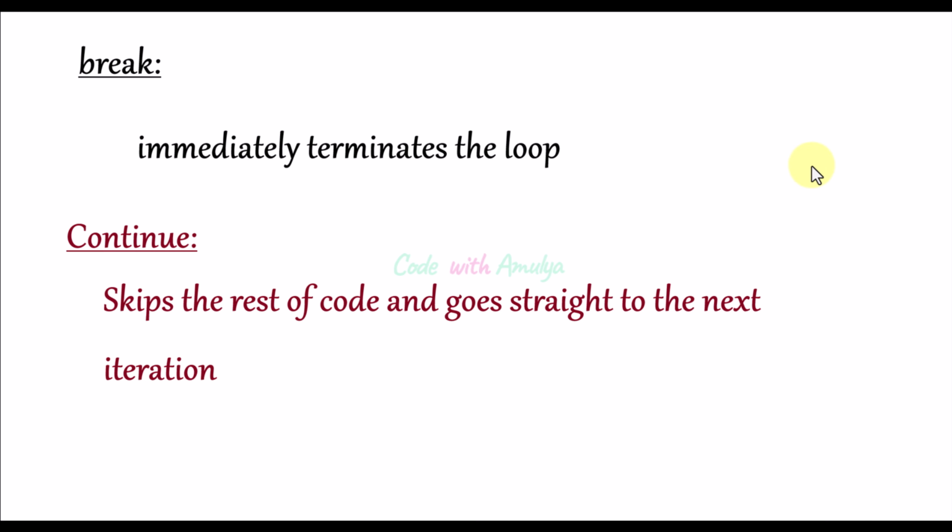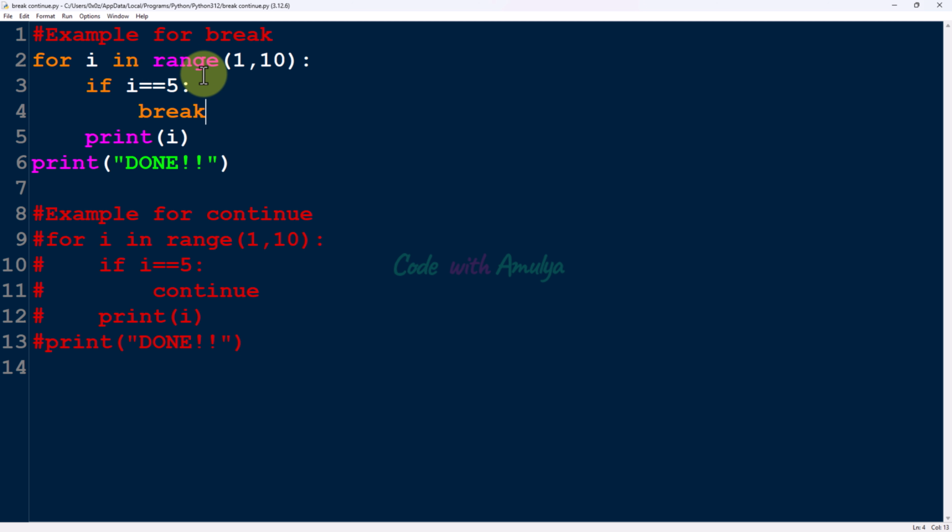Let's take an example. Here is the example for break. Here we'll use a for loop first and the range function to generate numbers from 1 to 9. And if i becomes equal to 5, when i is 5, we'll execute the break statement. Otherwise, we'll print the number, and next, outside the loop, we'll print this message.